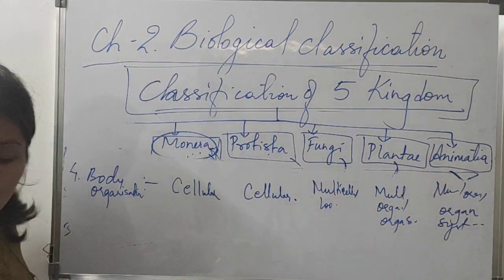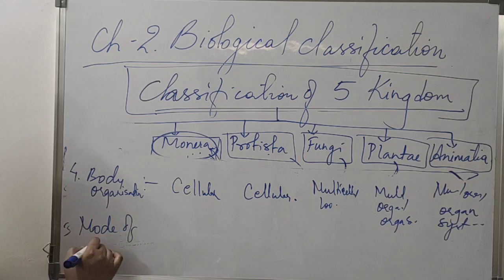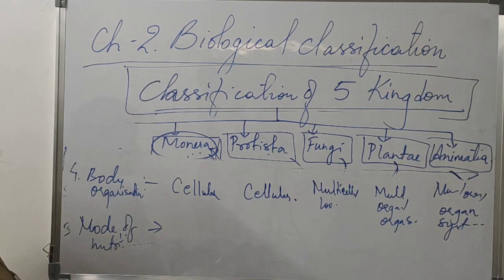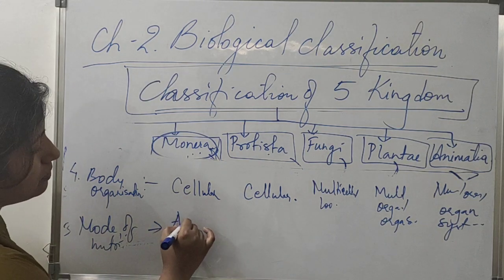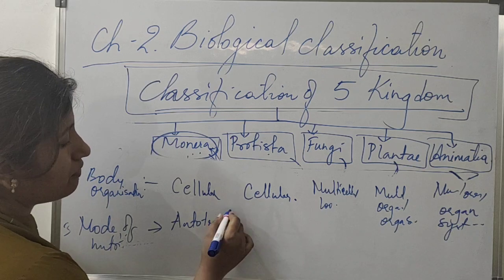Okay. The last one is mode of nutrition. Most bacteria are autotrophic, that means they can make their own food by the help of chemicals or by the help of light.